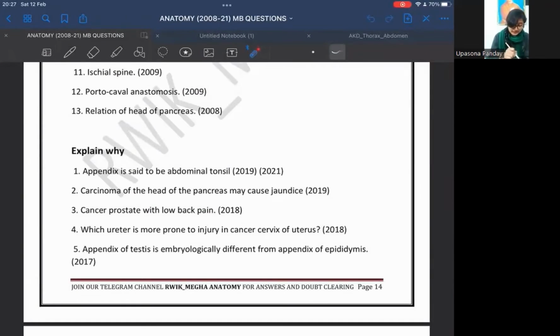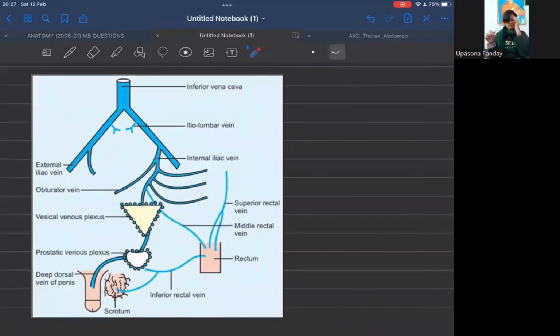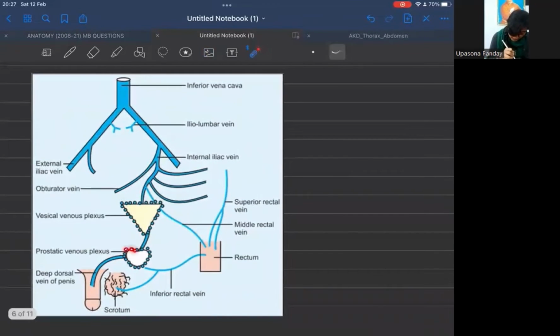The next question is the cancer prostate with low back pain. So, to answer this question, we have to look at the venous drainage of our prostate gland. This is a beautiful diagram showing the venous drainage of our prostate. So, this is the prostatic venous plexus where the blood from the prostate gland drains into this. Then this is carried to the vesical venous plexus. The deep dorsal vein of the penis joins with the prostatic venous plexus and drains into the vesical venous plexus.